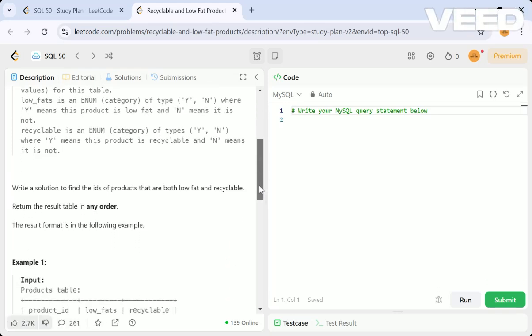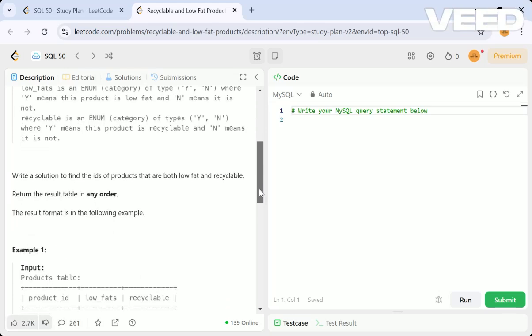What they are asking is to write a solution to find the IDs of the products that are both low fat and recyclable. So it should be low fat and also recyclable. I want the products which have both Y, and I want to get the IDs of those products. That is the problem statement.